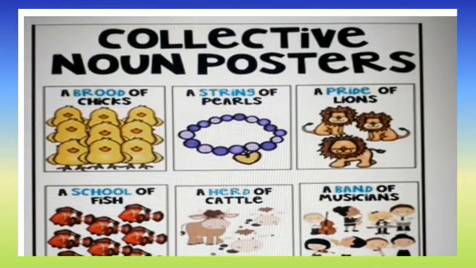Okay children, these are some examples for the collective noun. So what is a collective noun? A collective noun is a noun that refers to a group of people or things.